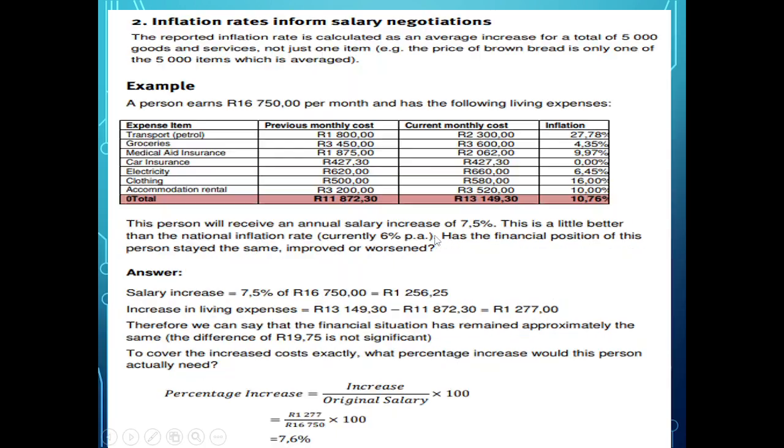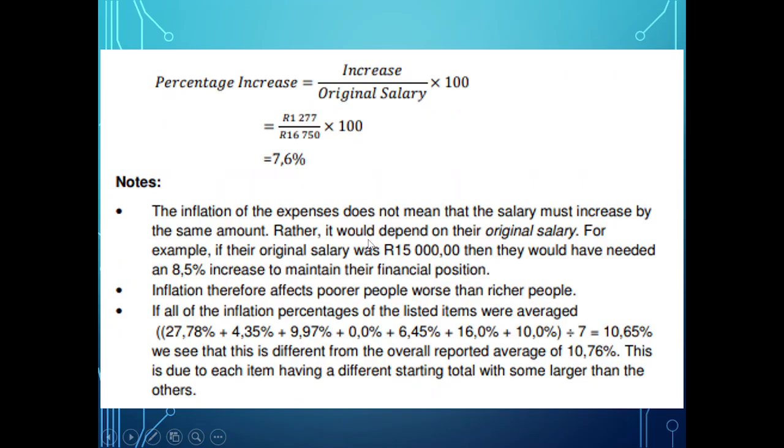If it's 15, look here, this person earned 16,750. But if they were earning 15, they'd need a higher percent increase. So that is why if you earn less, you need a bigger increase to cope with your cost of living. And so that's why inflation affects poorer people worse than richer people. The richer people don't feel it.